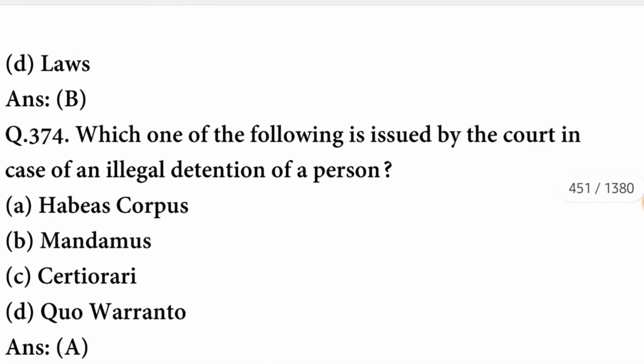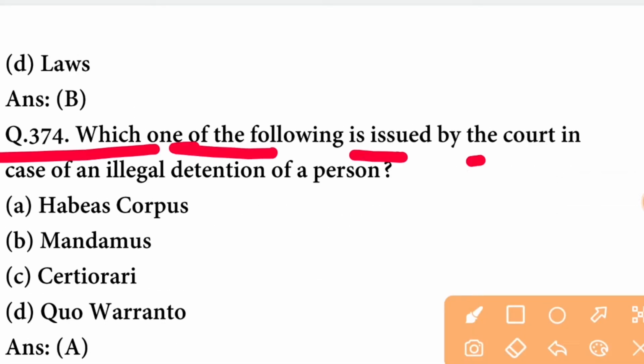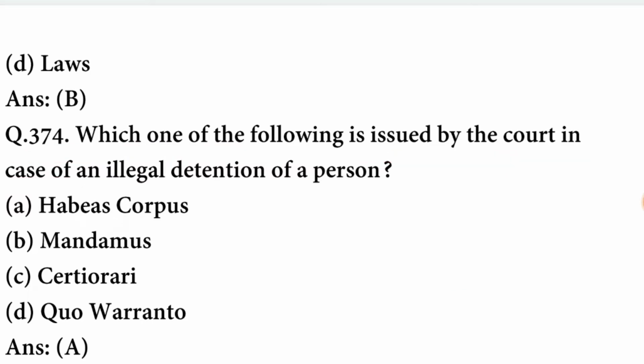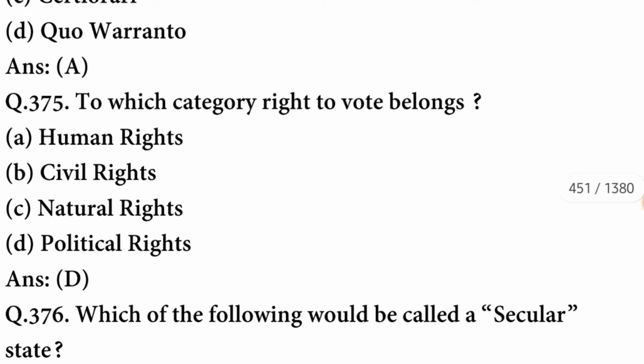Here comes our next question. Which one of the following is issued by the court in case of an illegal detention of a person? It is habeas corpus. A option is correct. Next question. To which category right to vote belongs? It belongs to political rights.